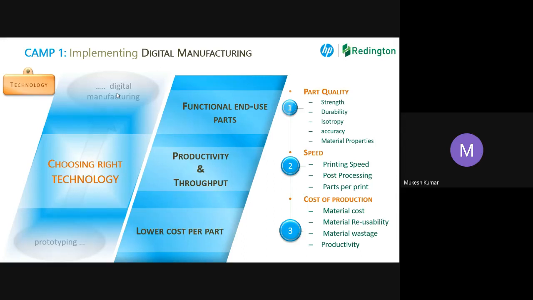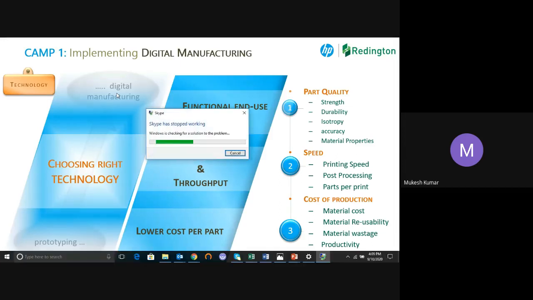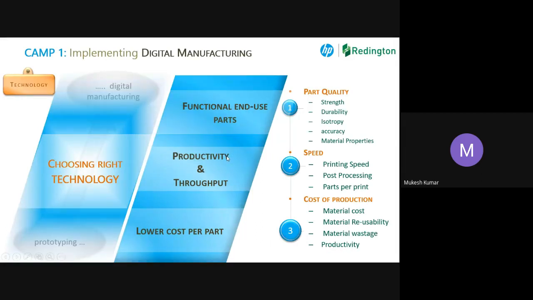don't consider the processing time. They don't consider any of the other time. I'm talking about everything: printing or processing, and how many parts I am printing. What if I am able to print 100 parts in one go? By tomorrow morning, my 100 parts will be available. So while choosing the technology, I should have these two in my mind, and obviously cost of production.